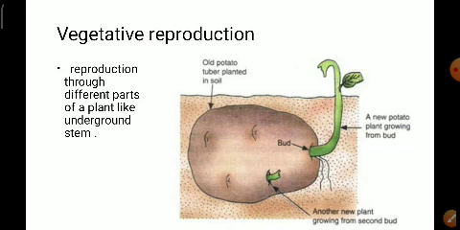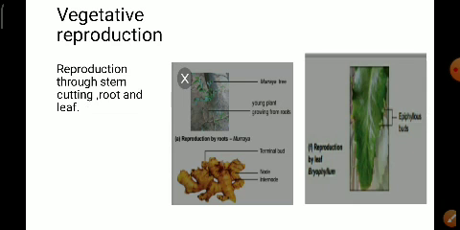Understood? The roots have also developed, the stem starts growing towards the sun, and the root starts growing towards the soil. So the reproduction that takes place through the vegetative parts of a plant, that is, it may be the underground stem, that reproduction is called vegetative reproduction.